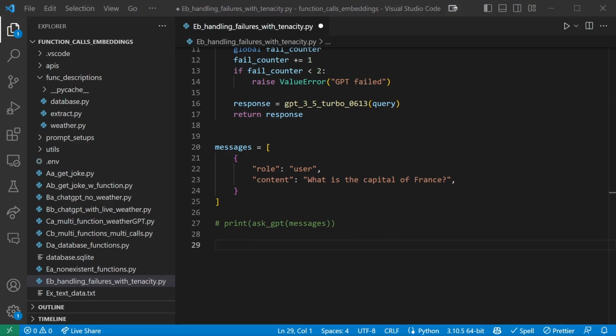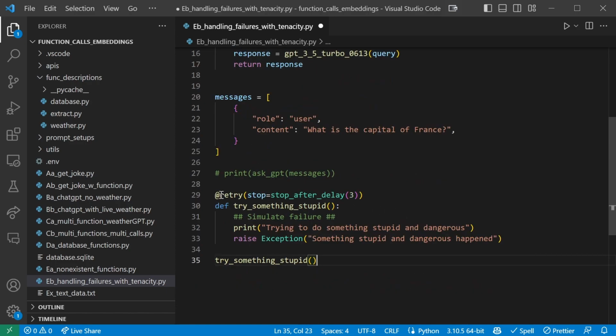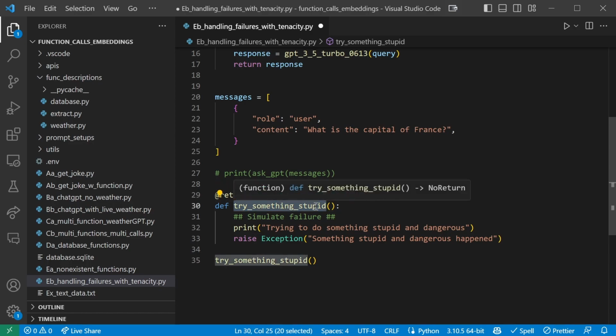And we can also use the Tenacity library to try and give up after a set amount of time has passed. So in this case, we have a retry decorator. We stop after a delay of 3 seconds. So it's going to try for 3 seconds. We define a silly function. This is called try something stupid.